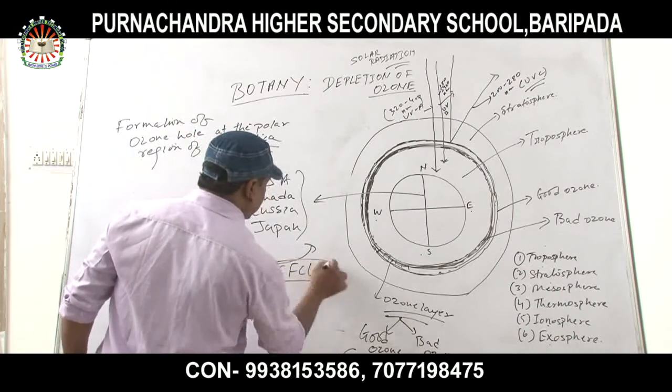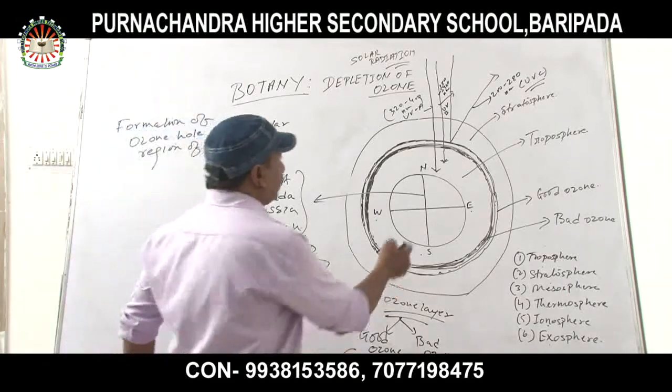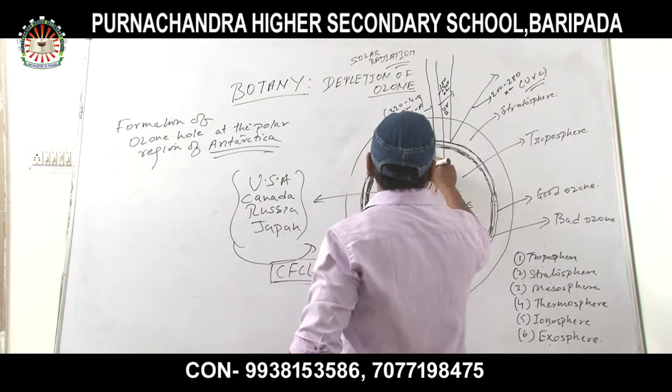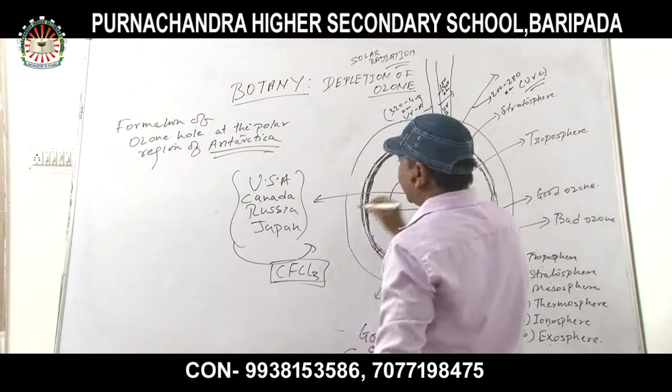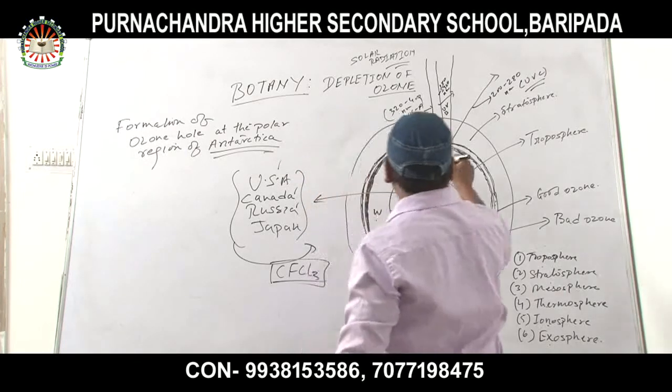CFCl3, which is chlorofluorocarbon. While they are emitting the chlorofluorocarbons from the industries of these nations,